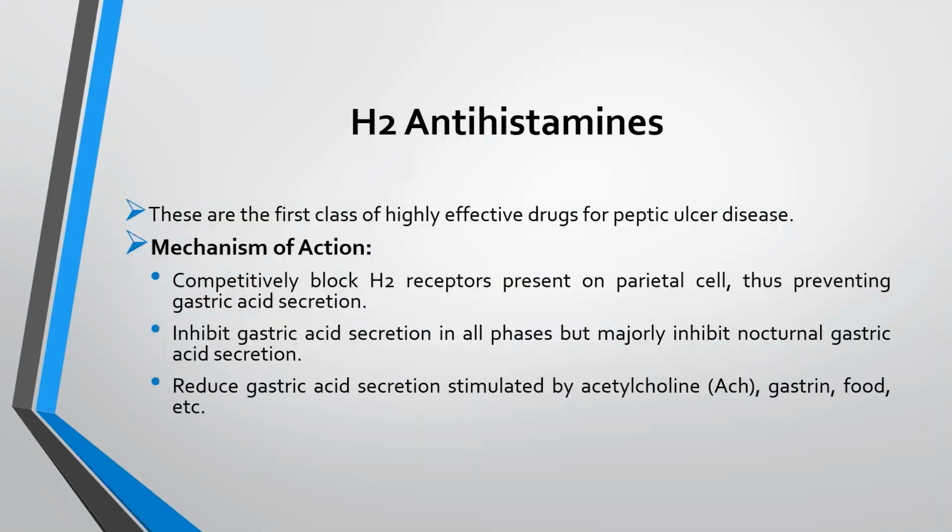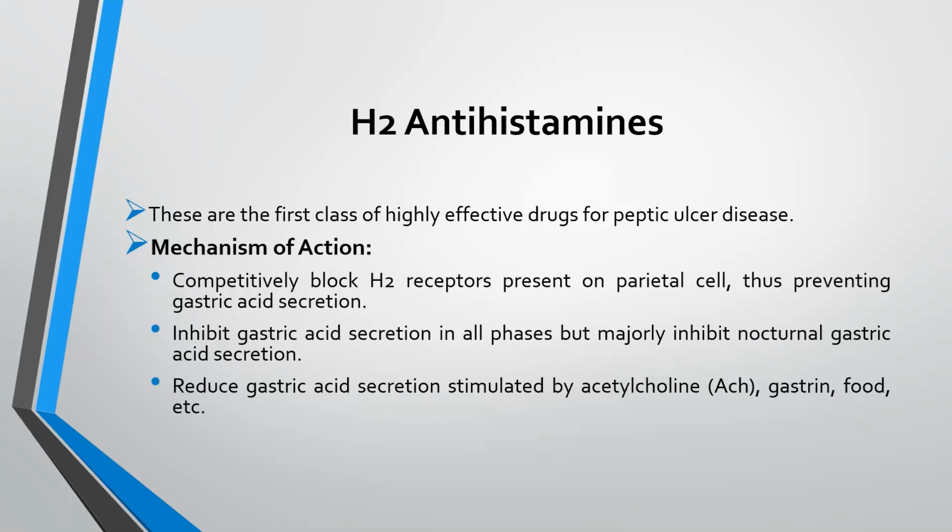First, coming on to H2 antihistamines, these are the first class of highly effective drugs for peptic ulcer disease because, as we have seen in the regulation of acid secretion, H2 receptors play a major role in the production of H positive in the stomach. So we can block that H2 receptor to inhibit acid production in the stomach.